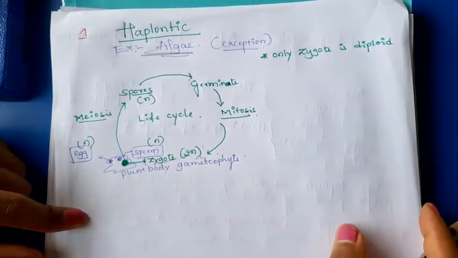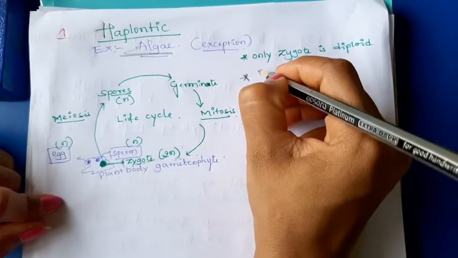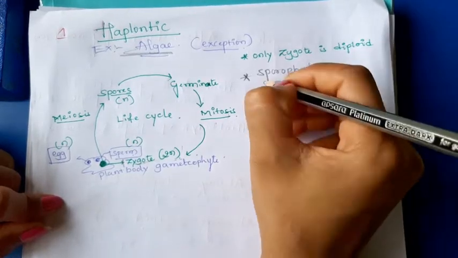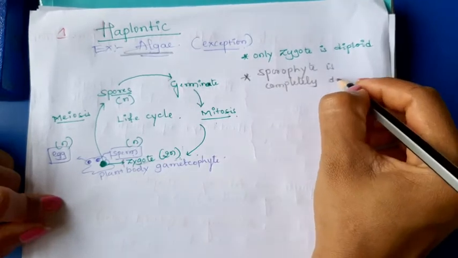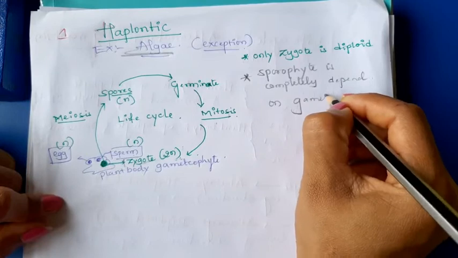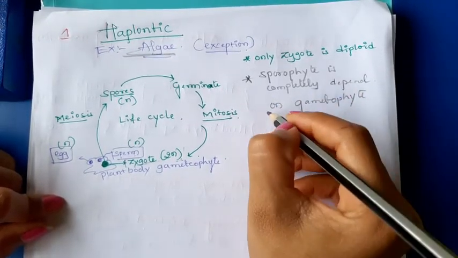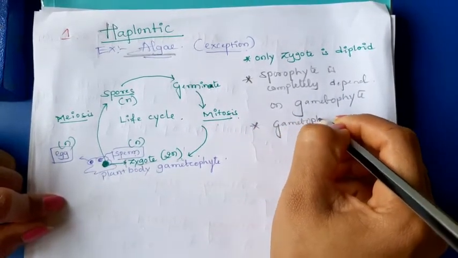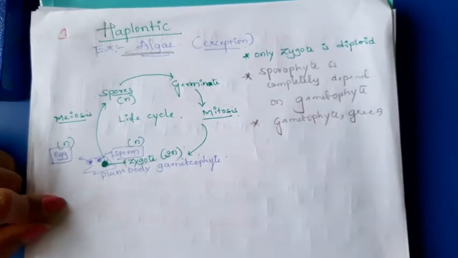Then here you can mention sporophyte is completely dependent on gametophyte. Gametophyte is green, you know that plant body is a gametophyte.